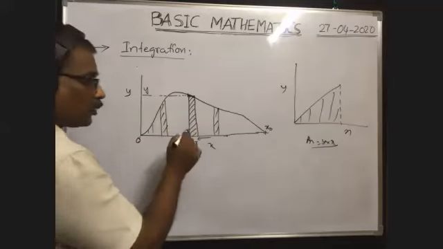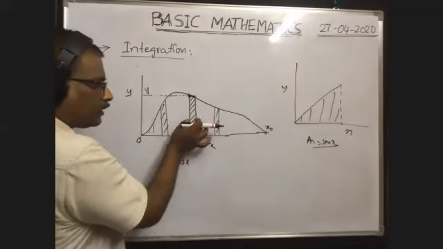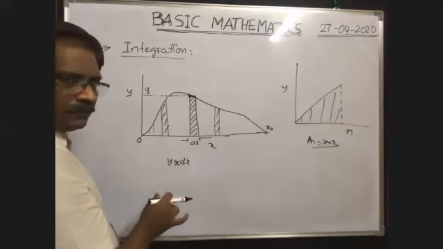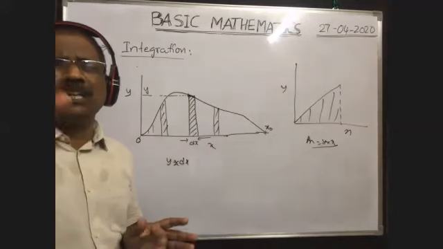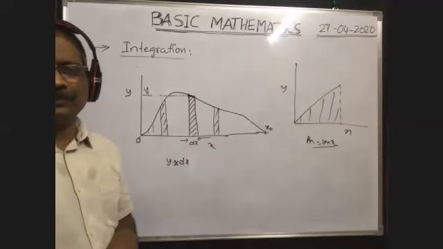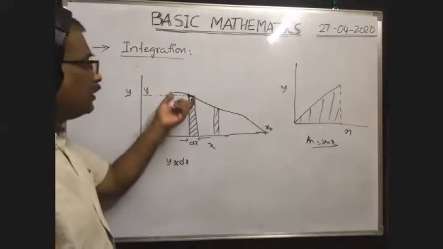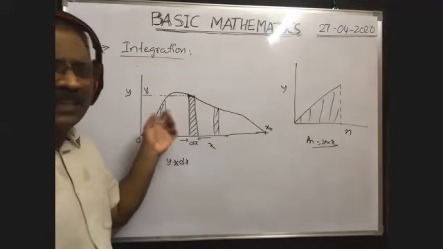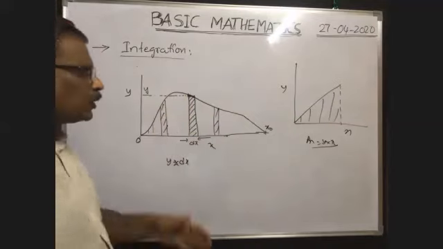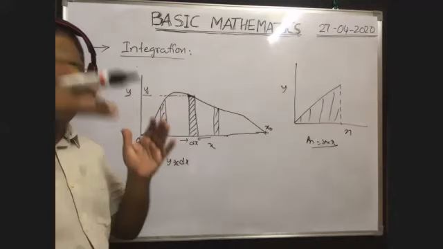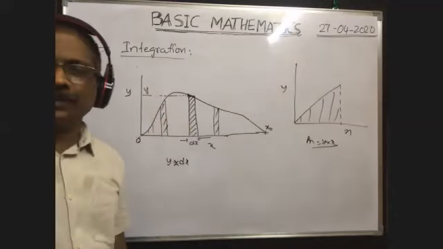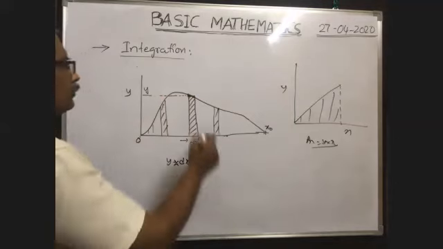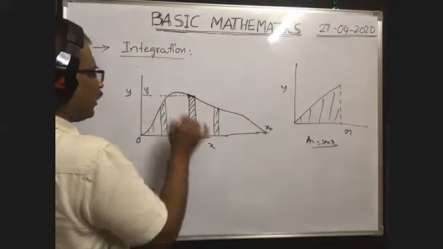In order to show the graph here, I have taken the thickness of the element as large, but an infinitesimally small element means thickness very, very small. When you take such an element having very small thickness, we cannot even see it. But to visualize it in the graph here, I have drawn it with more width. So the area under the element means y into dx.